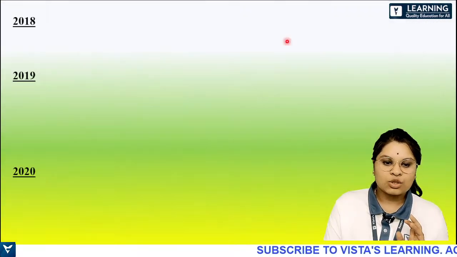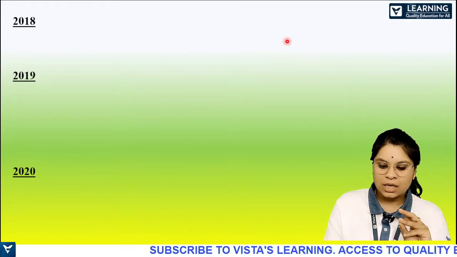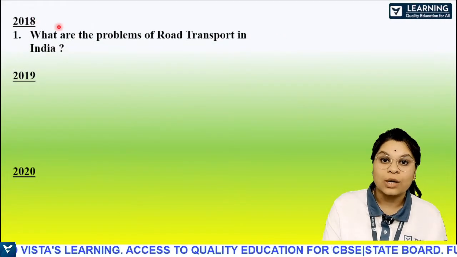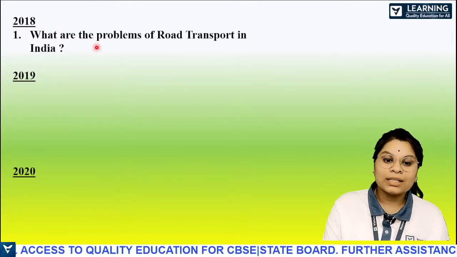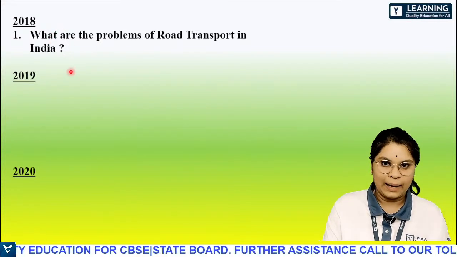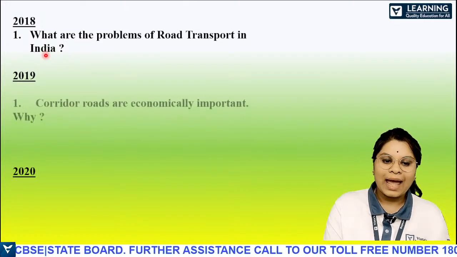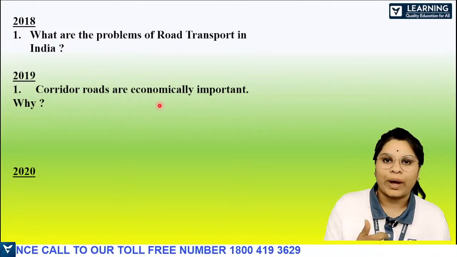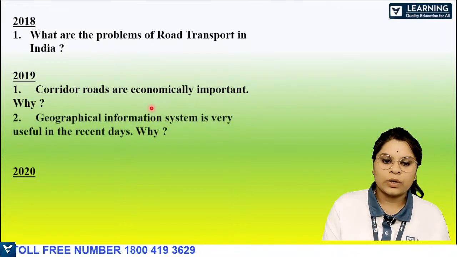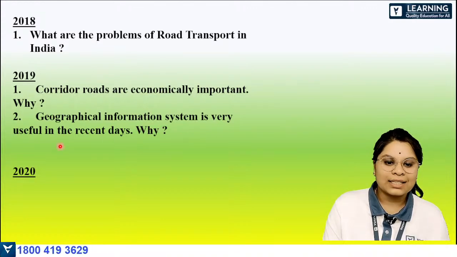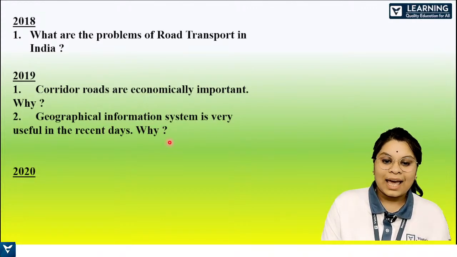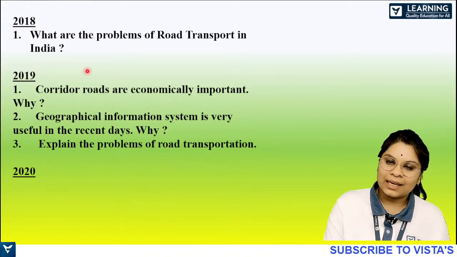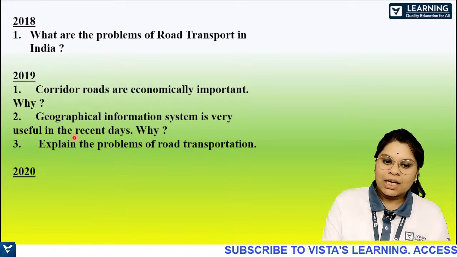papers. Right? So I've just picked 3 question papers, and I'll be giving you the questions now. So the first question, which arrived in the 2018 question paper: what are the problems of road transport in India? Okay, so this is one question. And in 2019: corridor roads are economically important. Why? So this is one question. Second one: geographical information system, that is GIS, is very useful in recent days. Why? And then again, the same question is repeated in the other way.